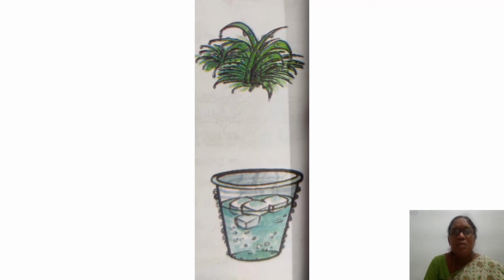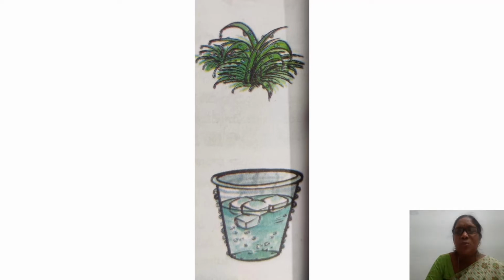See here, look at the glass. What happens? Here inside it is cold. Inside there are ice pieces. So inside it is cold. Outside it is warm enough. Opposite of the other thing. Inside it is cold, there are ice pieces. Outside it is warm enough. So what happens?